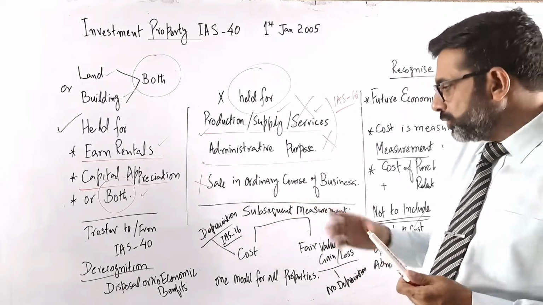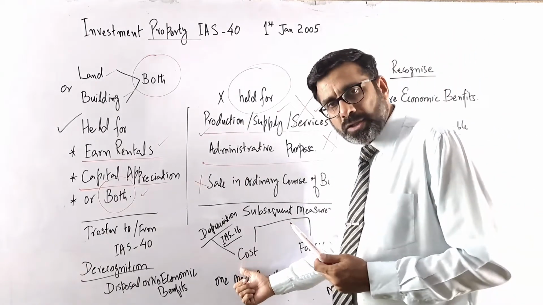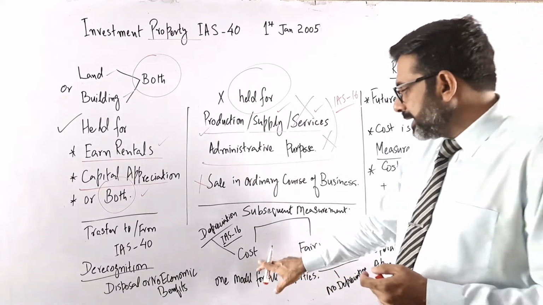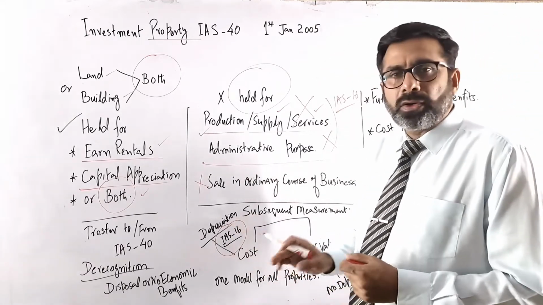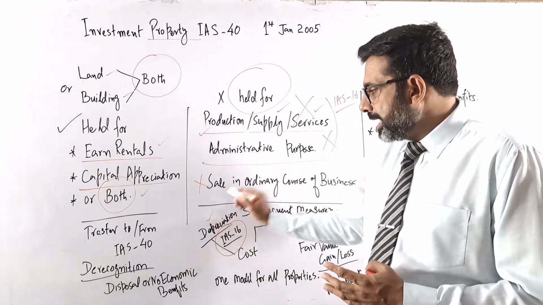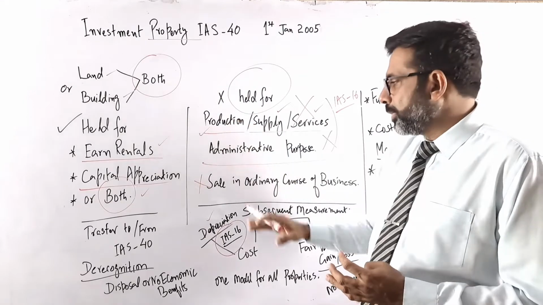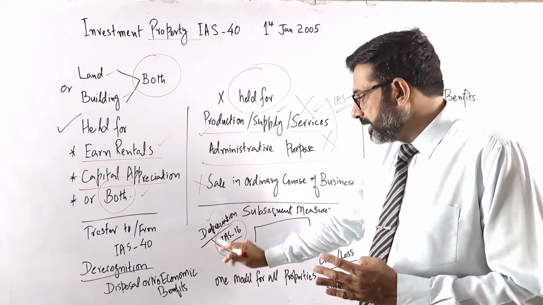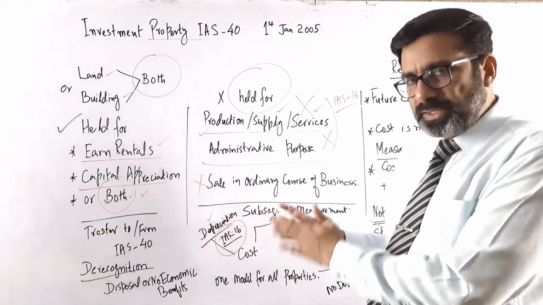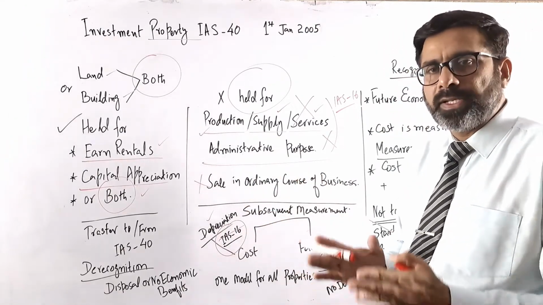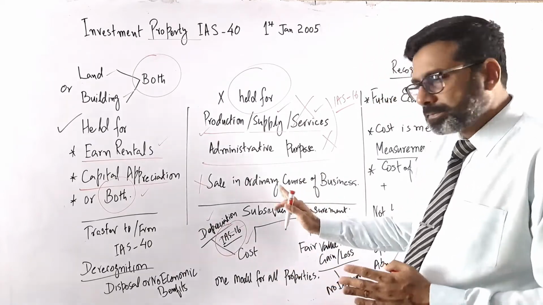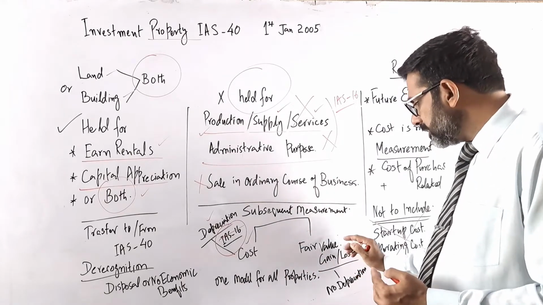We have two methods, the cost method and the fair value method. The cost method means what? As we do in IAS 16, the same cost method will be used, meaning that land or property or building will be depreciated just like IAS 16, but not under IAS 16. It will be shown separately as investment property under IAS 40. Now, the first is the cost model, and the second model is the fair value.